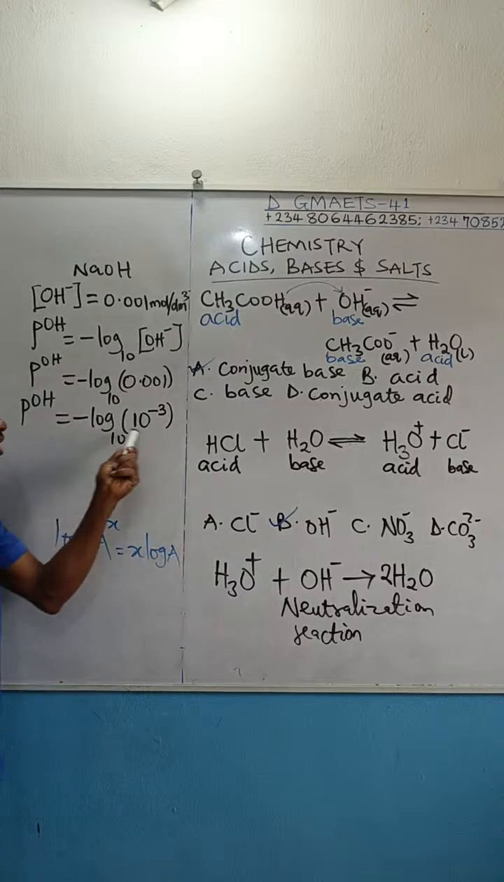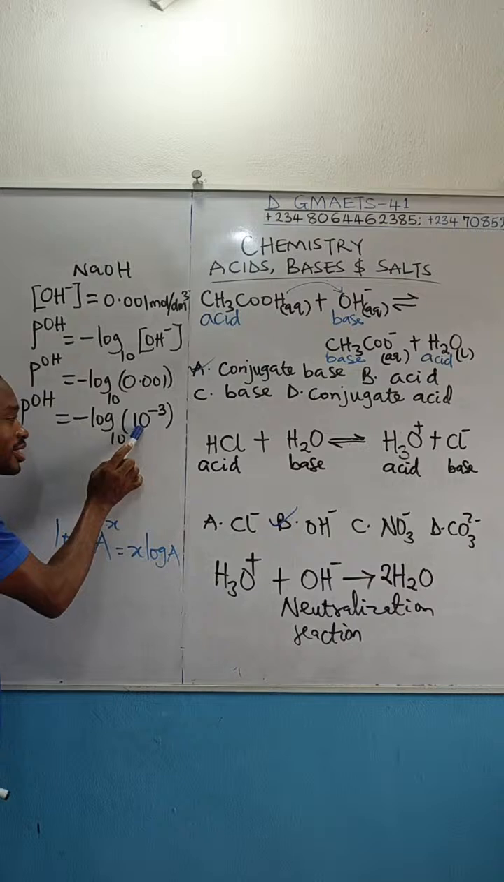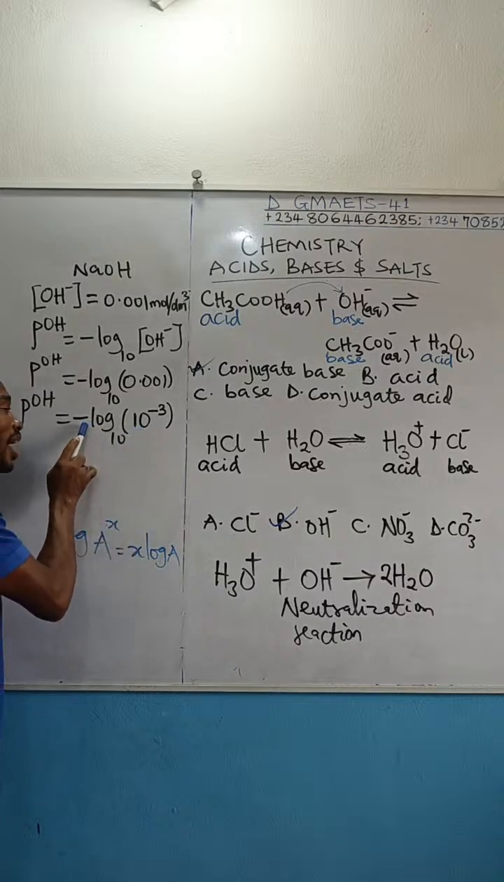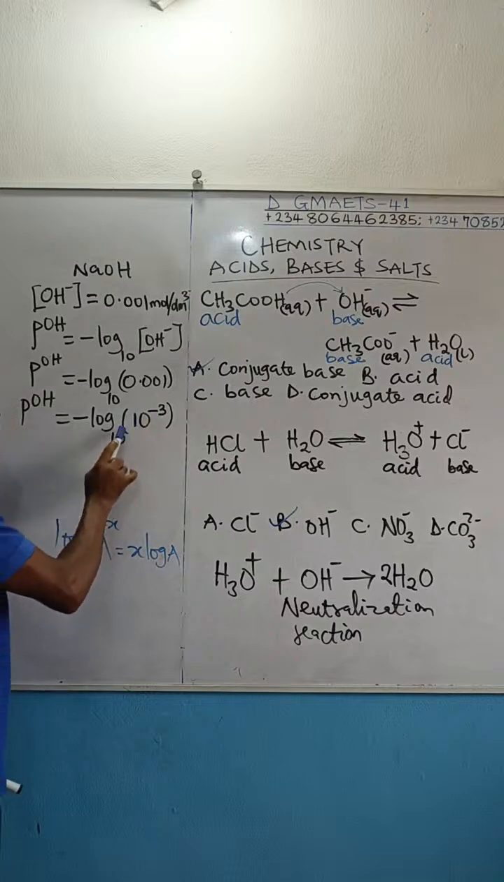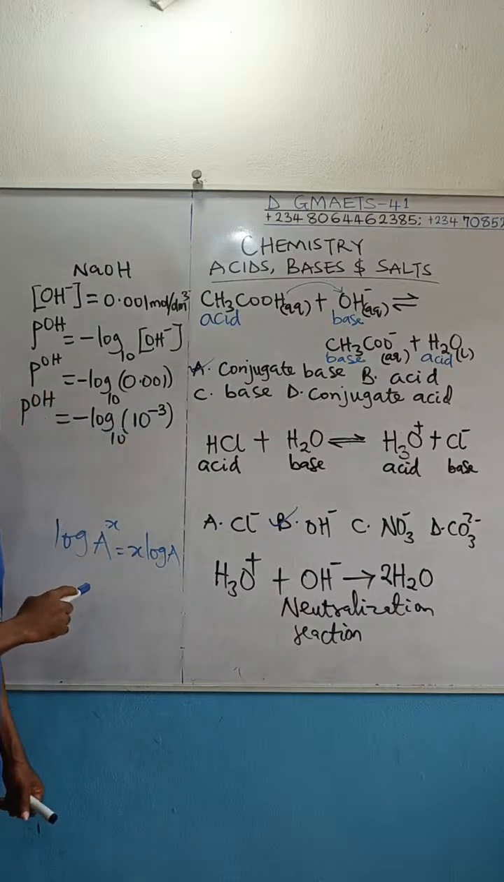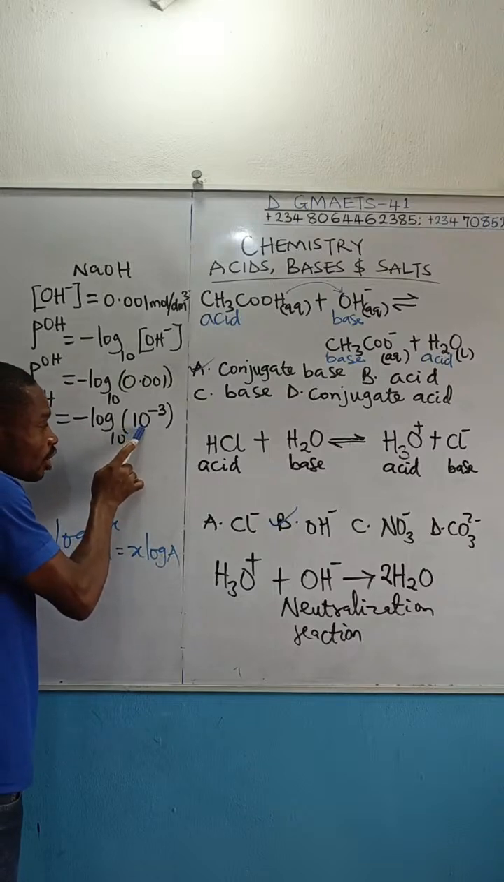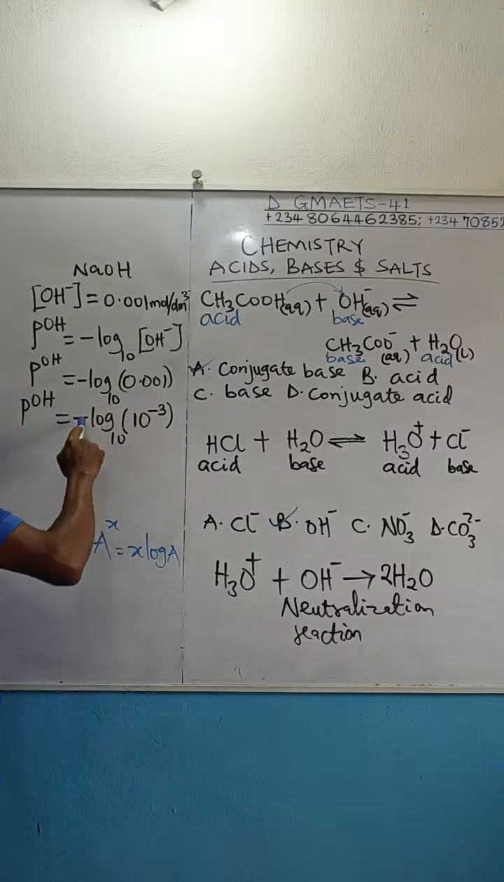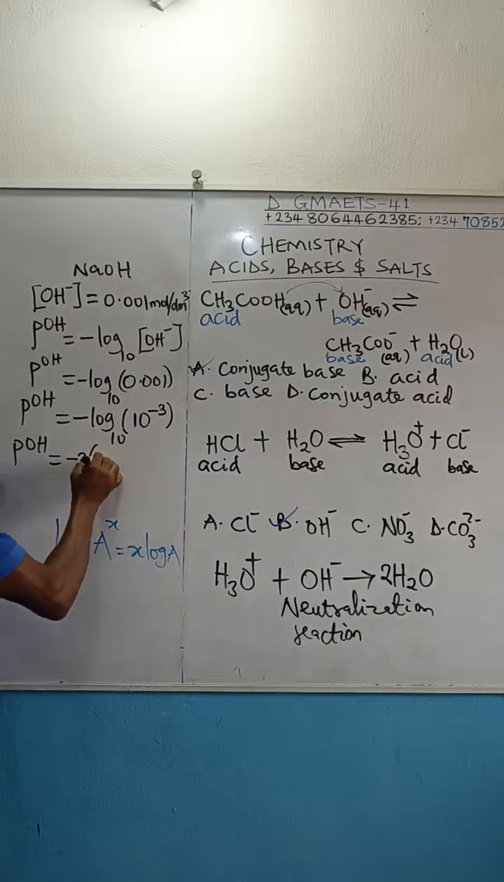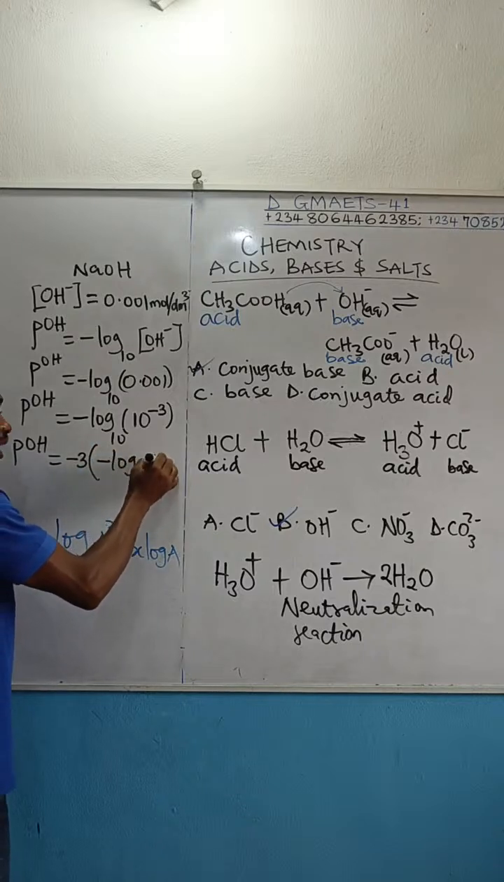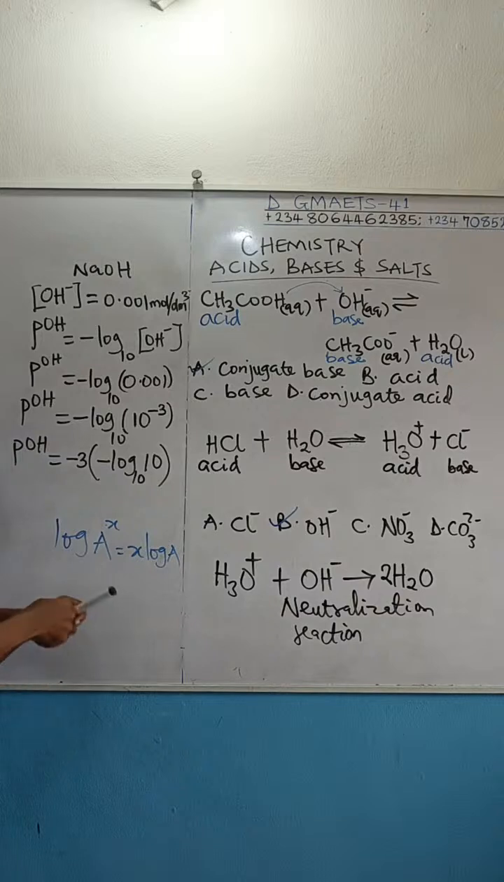Now, if you look at this logarithm term here, this is read as minus log 10 to the power of minus 3, then base 10. The number itself is 10 to the power of minus 3. The power of this number is minus 3. So take that minus 3 to the front of that logarithm. pOH will now be equal to minus 3, open brackets, minus log 10 to base 10. You see, this minus 3 is multiplying this log from the front, just like I showed you here.